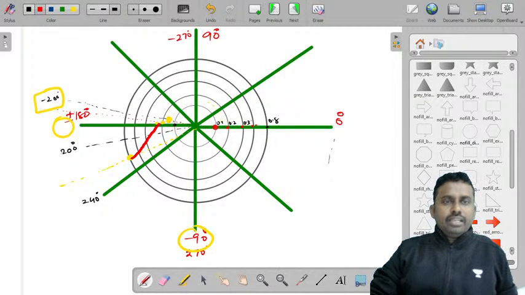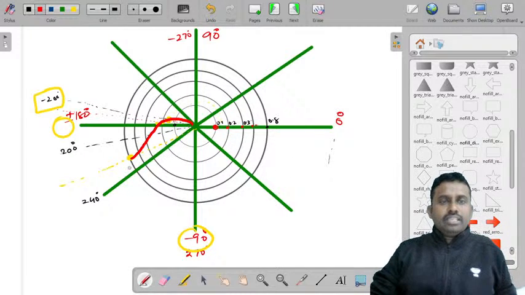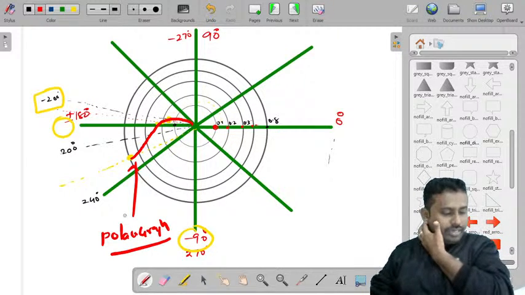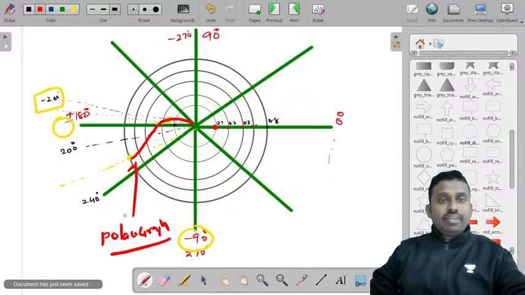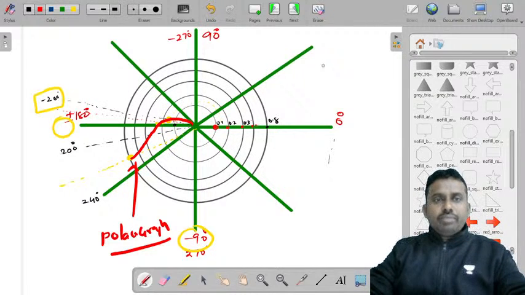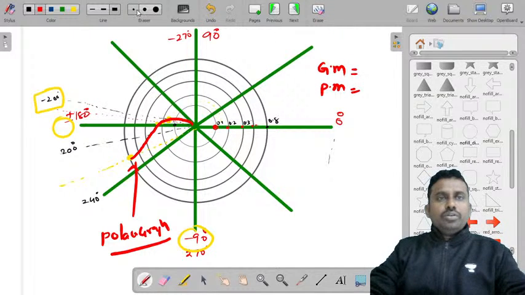So this will be the graph. This red color that you see is the polar graph. From this, how do you determine gain margin and phase margin? Let's look at that.